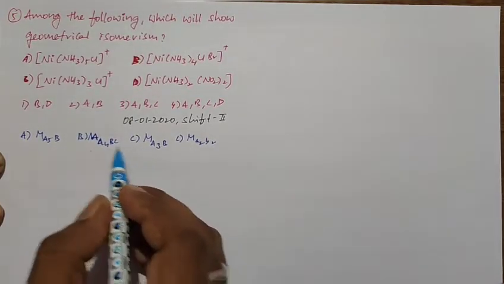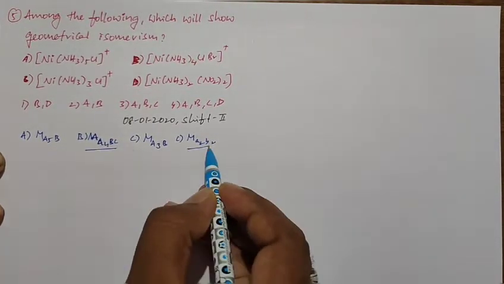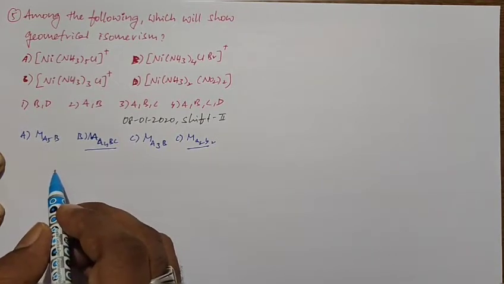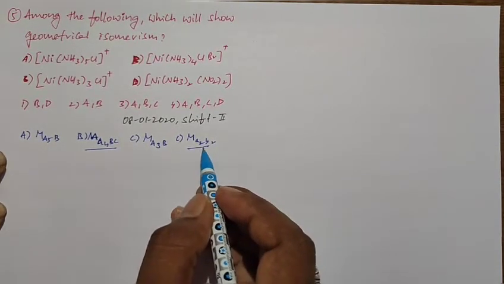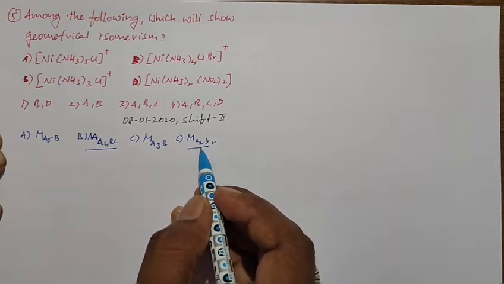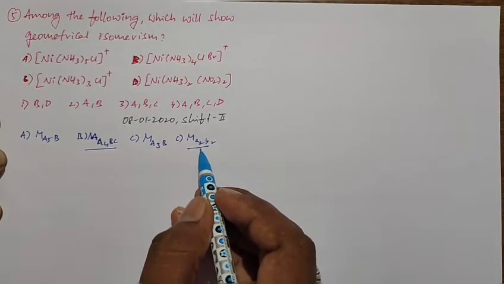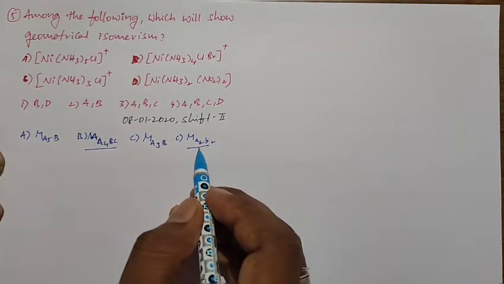Among these structures, MA4BC and MA2B2 can show geometrical isomerism, but here we have one condition: MA2B2 must be a square planar structure. So when an MA2B2 type complex has a square planar structure, it can show geometrical isomerism.